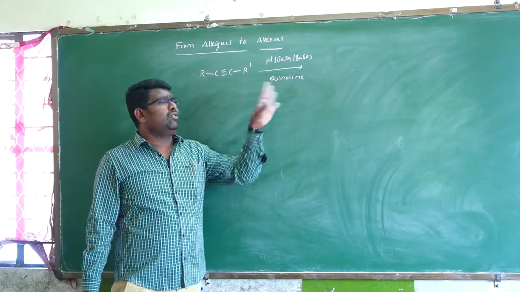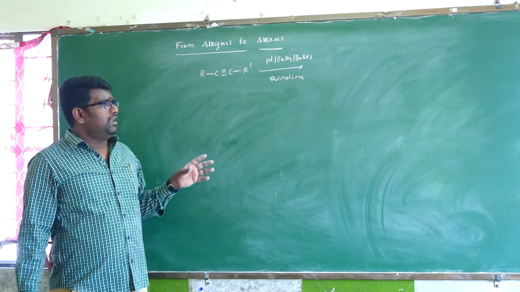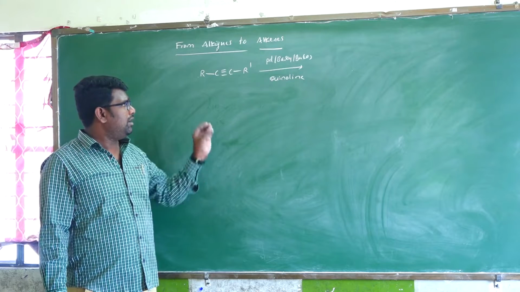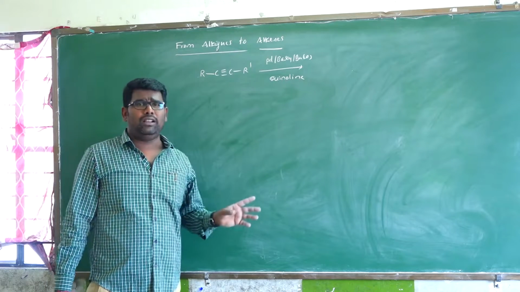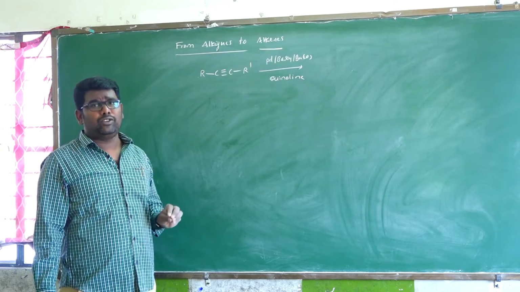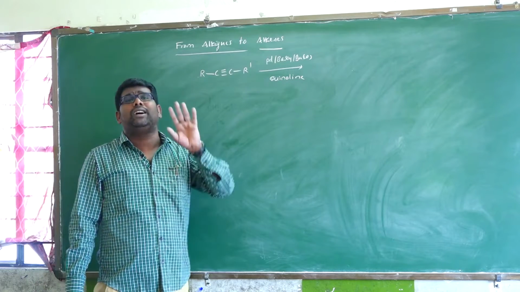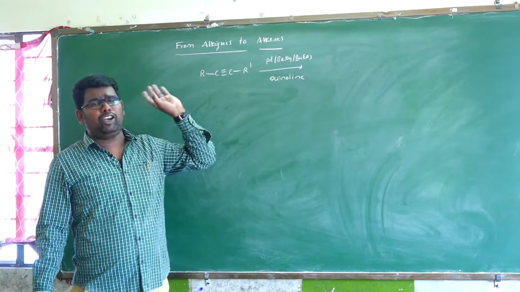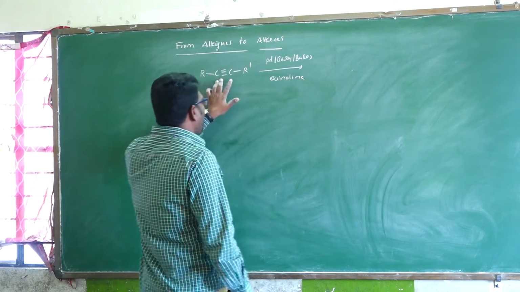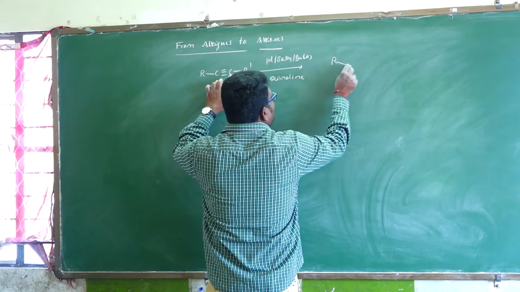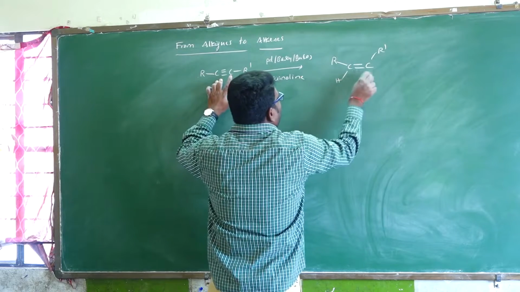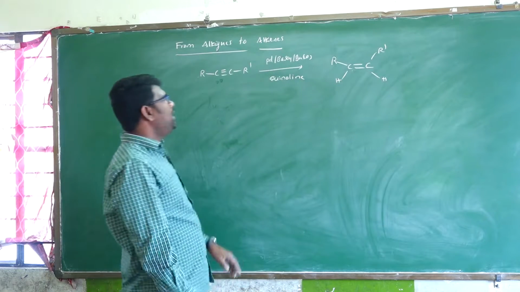Conversion of alkyne to alkene stops at the alkene stage. For example, if we do not use quinoline, the reaction continues and cannot stop at the alkene. Therefore, the reaction stops at the alkene by using quinoline as a base. That is the main important point. So from alkyne to alkene, which type of alkene is mainly formed with Lindlar's catalyst?